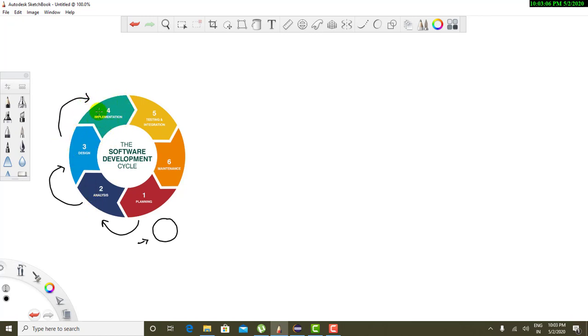During the implementation, whatever designs we have, we start implementing all of the designs. After implementing all of the designs, we move to the next part, that is testing. Once the testing is done and everything works fine, then we will integrate those things with other features or other functionalities, and this is how we keep on growing.